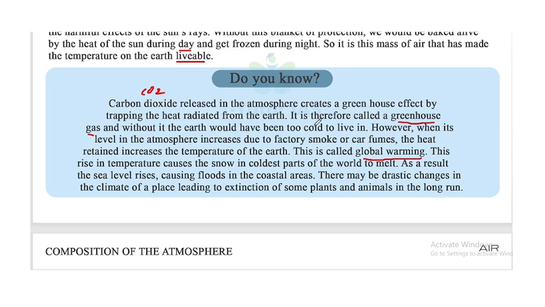Look at this. First, carbon dioxide helps the greenhouse effect, and it maintains the temperature in our atmosphere. But if the amount of carbon dioxide increases, what will happen? It leads to an increase in temperature and global warming, and it causes sea level rising, floods in coastal areas, and also the extinction of some plants and animals. So this is the problem.